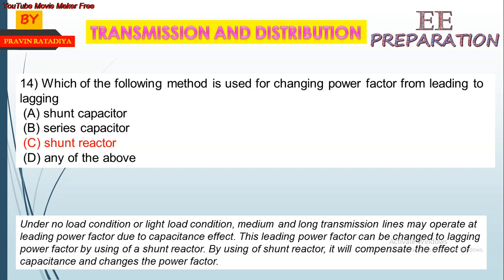Under no load condition or light load condition, medium and long transmission lines may operate at leading power factor due to the capacitance effect. This leading power factor can be changed to lagging power factor by using a shunt reactor. By using a shunt reactor, it will compensate the effect of capacitance and change the power factor from leading to lagging.